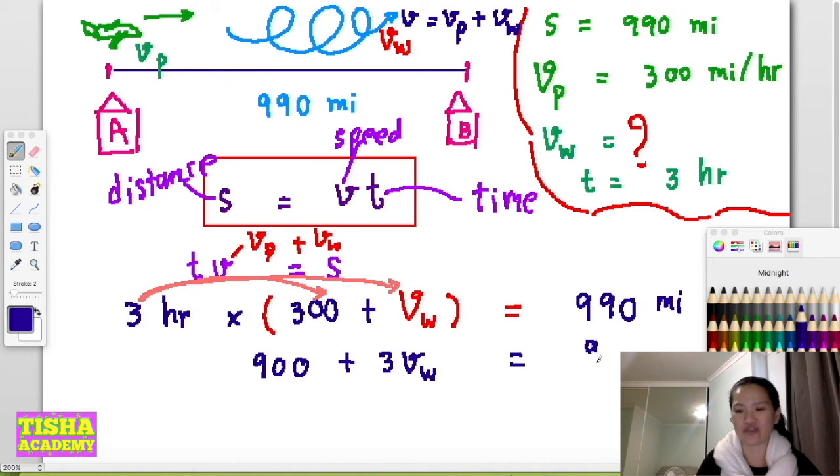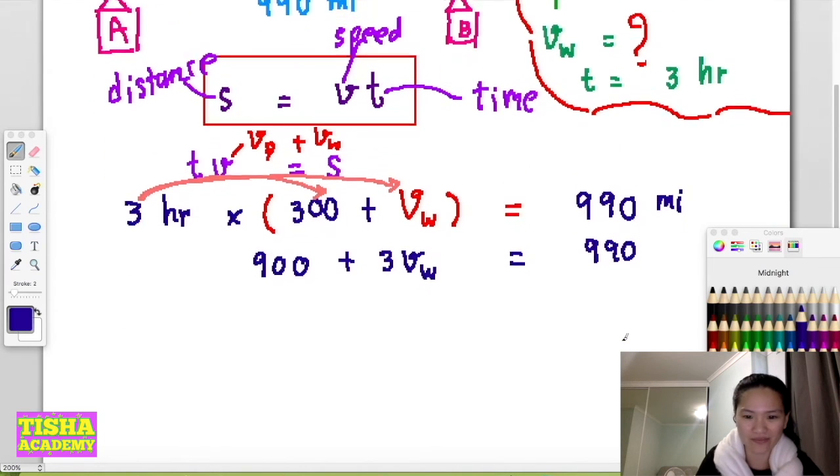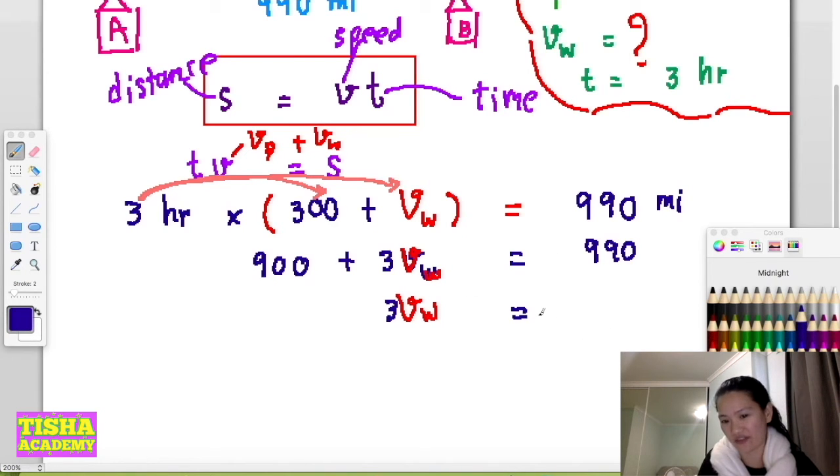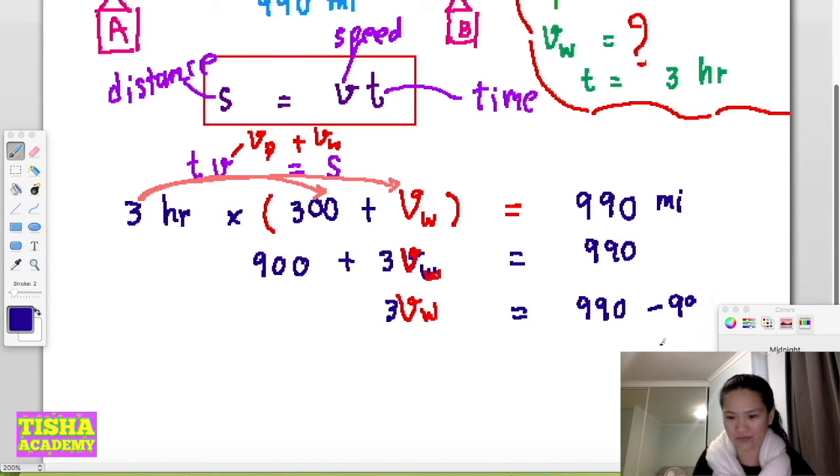Now I'm going to solve the equation. Well, 3VW equals, you put 900 to the other side of the equation, from positive it turns negative, negative 900.